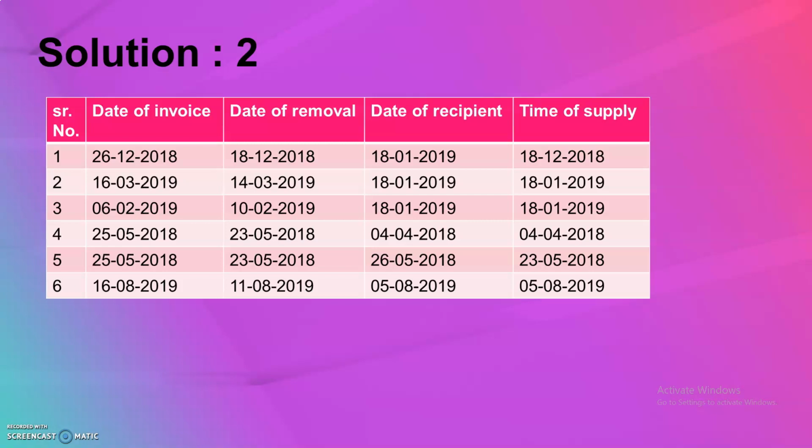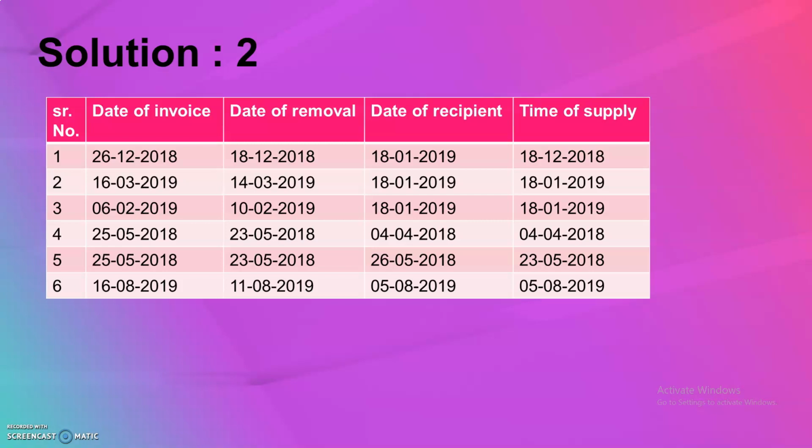Again we will do the same thing. Serial number 1, we will check the year 2018, 2018, 2019. So we require the first two columns. Then we will compare the month 12, 12. Okay, everything is same. Then we will go with the day, that is 26 and 18.